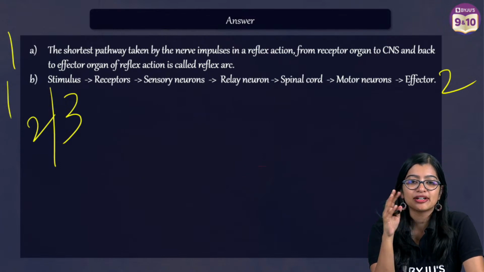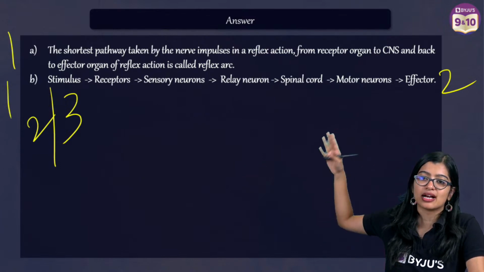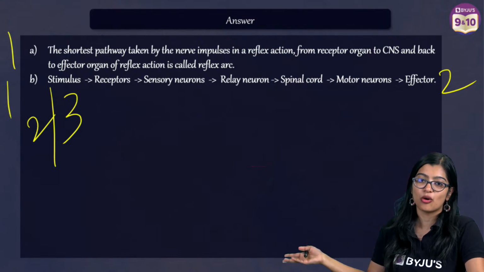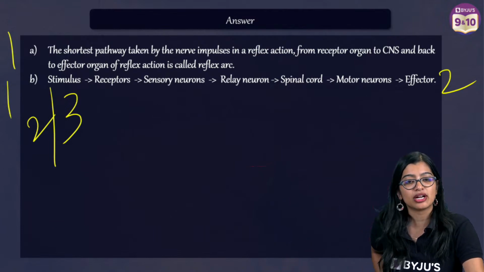Okay, see, parturition and everything. Anyway, Ankita Ma'am is coming next week with how do organisms reproduce. So it will be there.